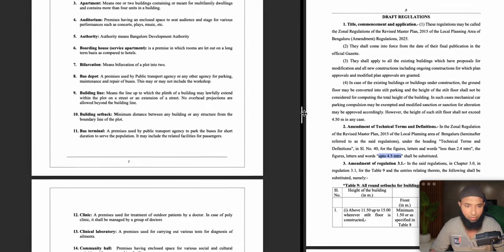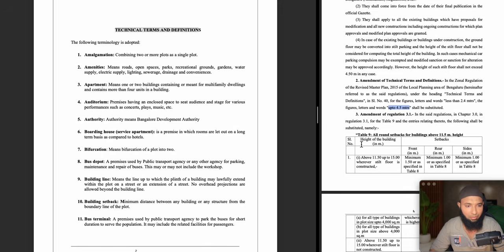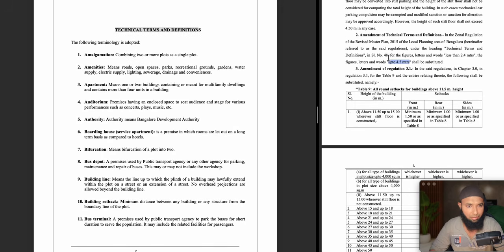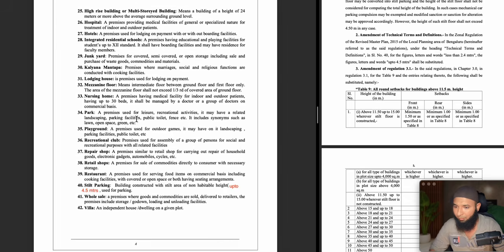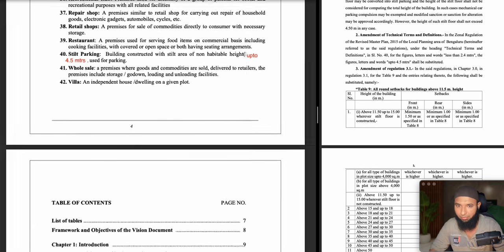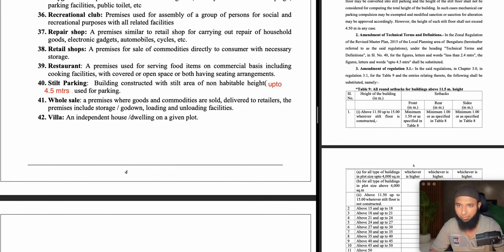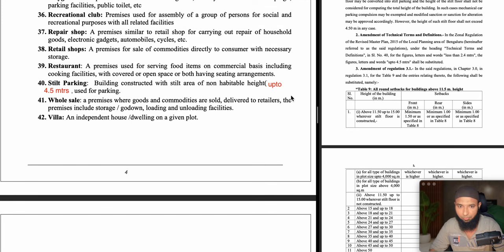So let us go clearly and see what they have told. Technical term definition, in that, serial number 40. Okay, so let us go to serial number 40. To make it easy, I have made it a little more clear for you to understand. So here, okay, it's too much zoom. If you see, what they have told is 40 stilt parking. So this is mainly regarding the stilt parking.